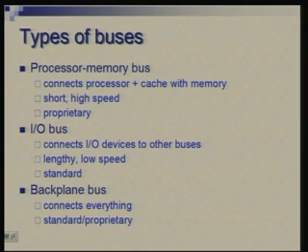The second in our list is the I/O bus, where the main purpose is to connect I/O devices to the rest of the system. A number of I/O devices can be hung on the bus, and this bus is carrying comparatively lower speed traffic, and this could be lengthy because these devices and their controllers could be physically spread out.